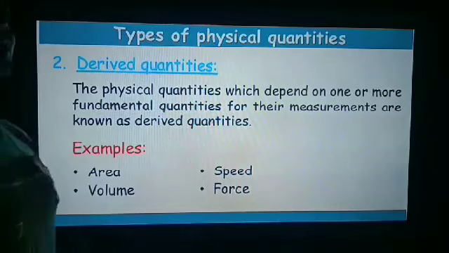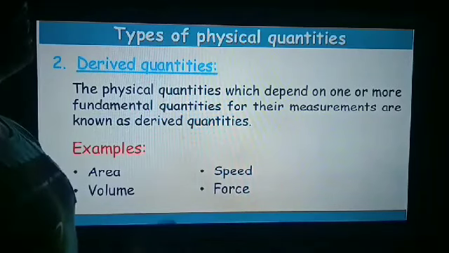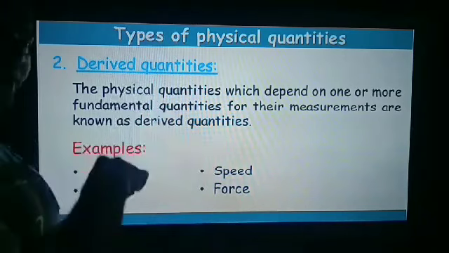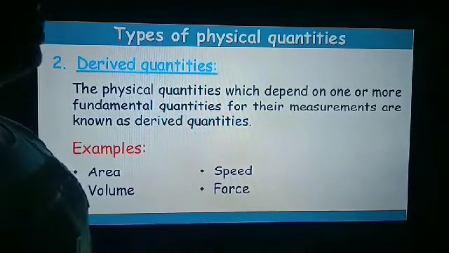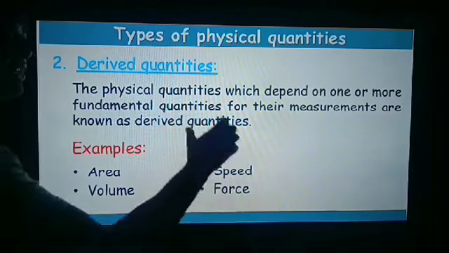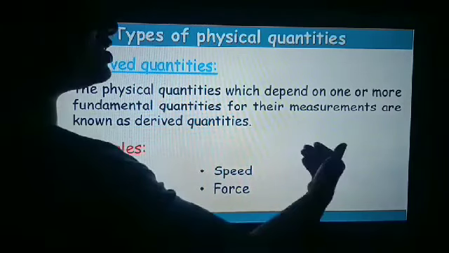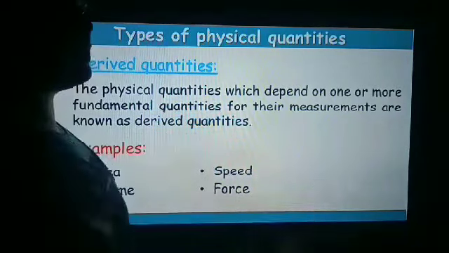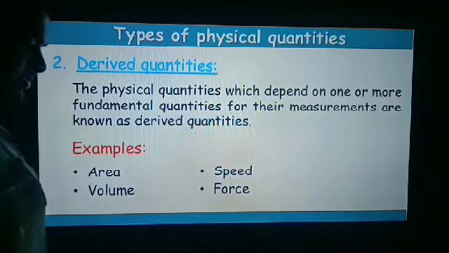What are derived quantities? The quantities which depend on other quantities, meaning more than one quantity. The quantity which depends on more than one quantity is known as a derived quantity. Suppose, for example, we take speed. Speed is equal to distance upon time, or length upon time. So length is a physical quantity, time is another physical quantity.